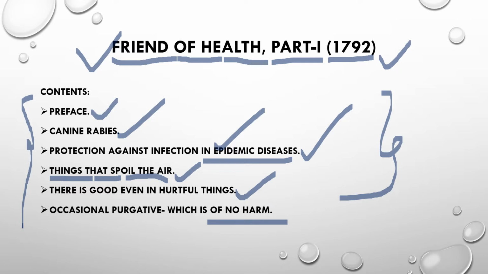So regarding things that spoil air, Hahnemann wants to tell us about polluted air which leads to certain disorders and diseases around us. Air carries germs, viruses, and anything that causes diseases. So we should know the things which spoil the air, and the protection against infection in epidemic diseases.